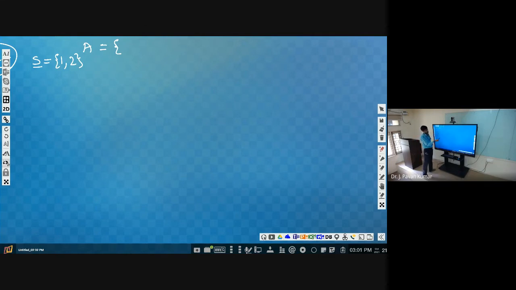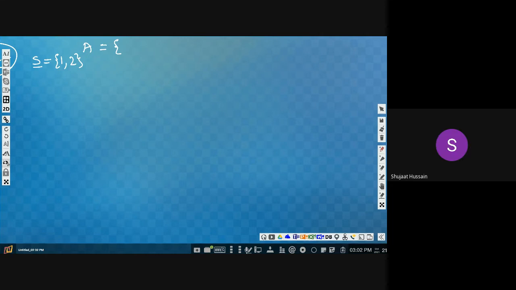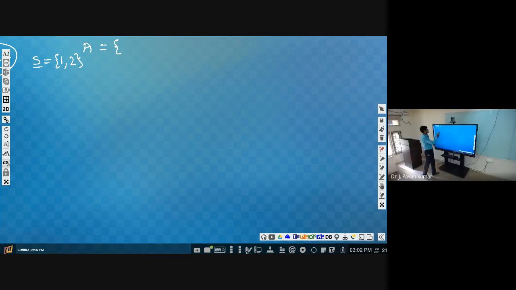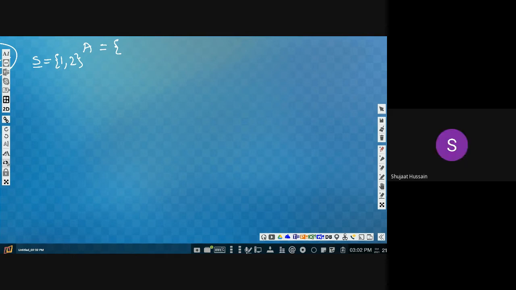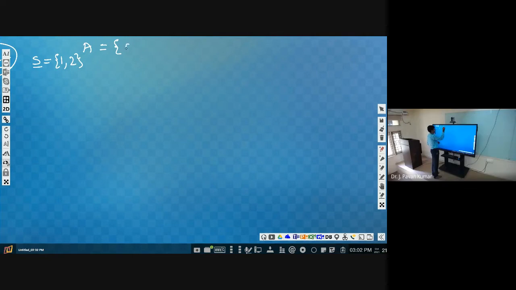If I ask another question, then you will answer for both, but I am expecting the answer directly. Yes, that is the power set. So how many sets will we be having in A? 4. What are those? The empty set, sets with one element, the set with two elements. Like this we will be having, isn't it? So this is the power set.